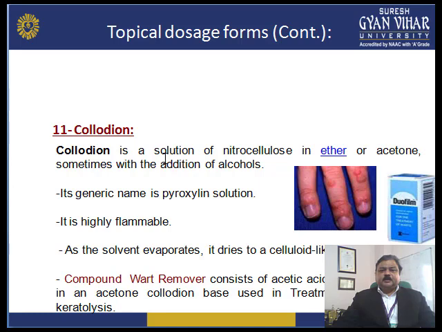Next is collodion. Collodion is a solution of nitrocellulose in ether or acetone, sometimes with the addition of alcohols. Its generic name is pyroxylin solution. It is highly inflammable. As the solvent evaporates, it dries to a cellulose-like film. Compound wart remover consists of acetic acid and salicylic acid in an acetone collodion base, used in the treatment of warts by keratolysis.